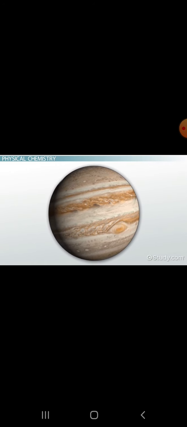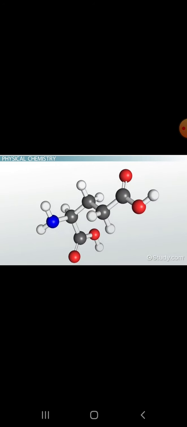This is important for spectroscopy. Spectroscopy is a method that we use to determine what type of chemicals are in a substance. Since different types of matter will interact with light differently, we can identify it based on how it interacts with light. This has helped us know what faraway planets are made of. Other examples include studying the shape of a molecule and how stable a substance is. In general, physical chemistry studies matter on an atomic level.